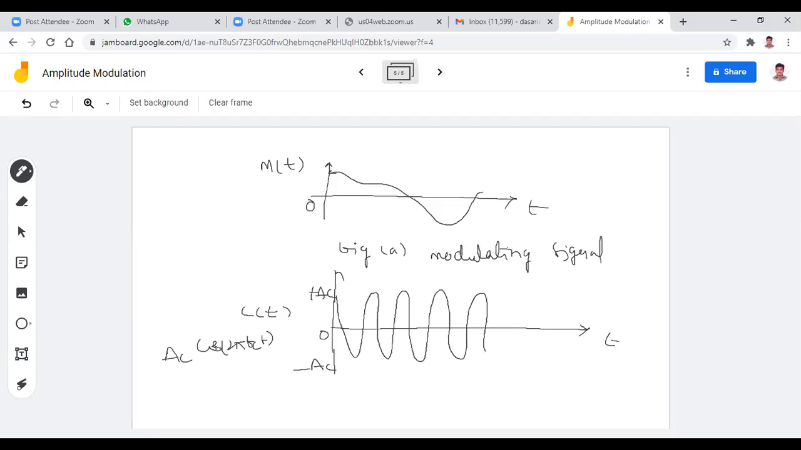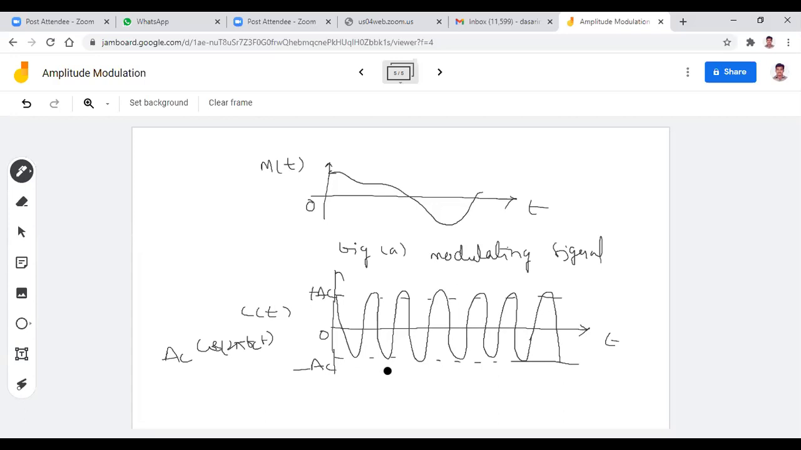Try to maintain the same amplitude, right? Same amplitude and same time period. Try to maintain the same amplitude here. Clear, Rajan? So maintain the same amplitude. So this is my carrier signal.